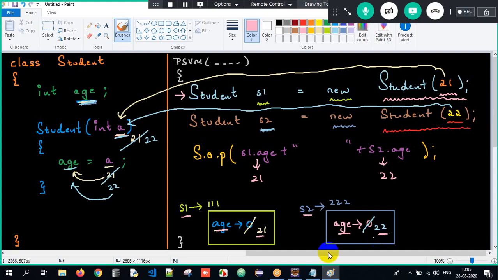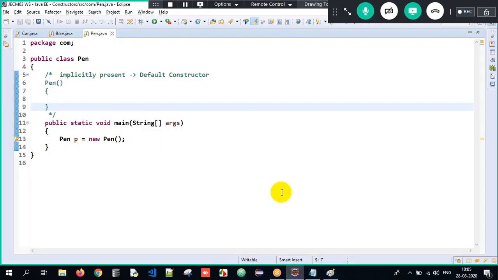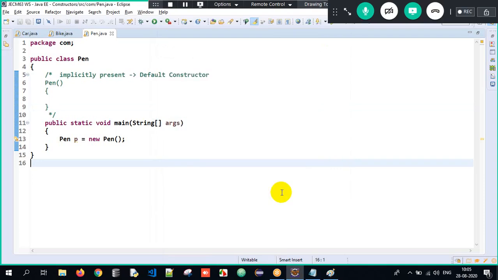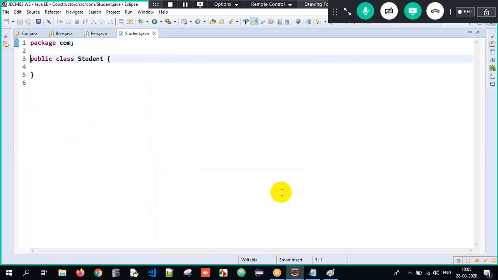Okay, now here, sir, can we execute it, sir? 101% we can execute so many programs here. I'll give you a lot of clarity here. Don't worry. Control N, and I will create a class, and the class name will be Student. I'll just remove this public here because I don't like it as of now. So it's a simple Java program.